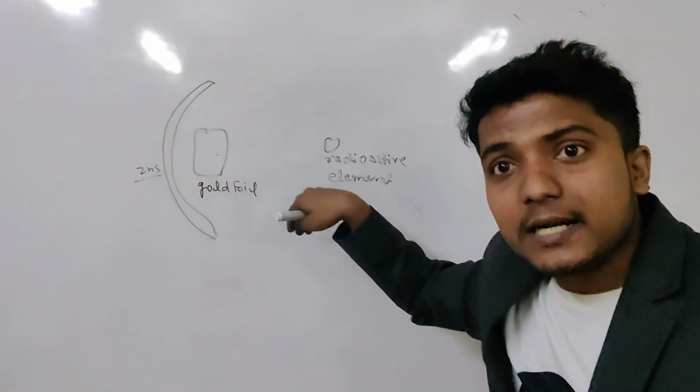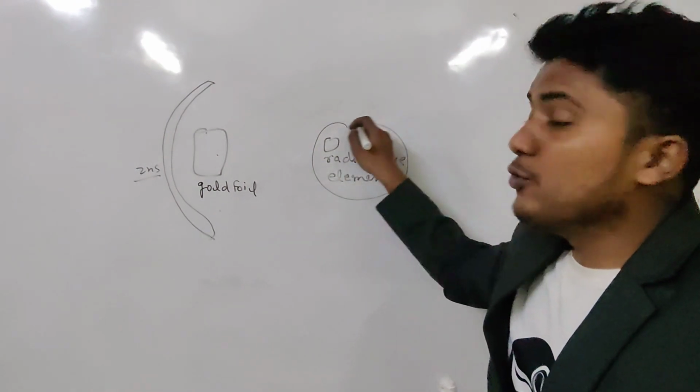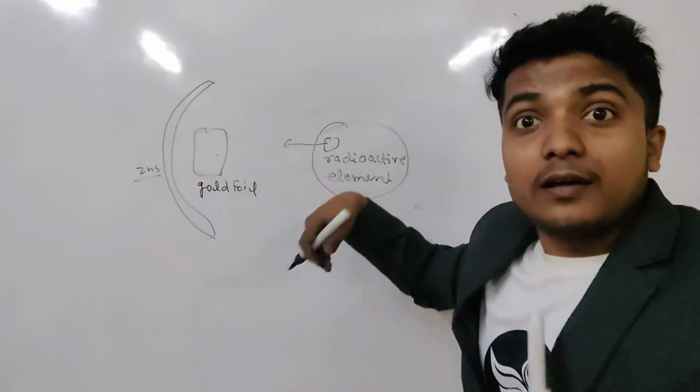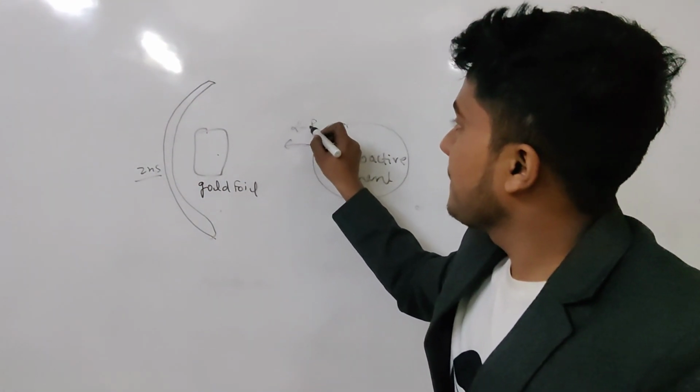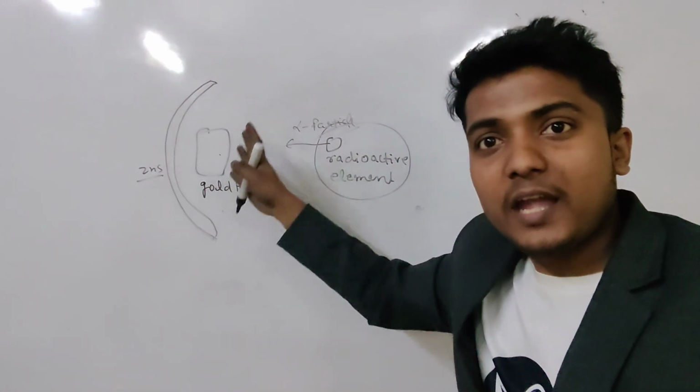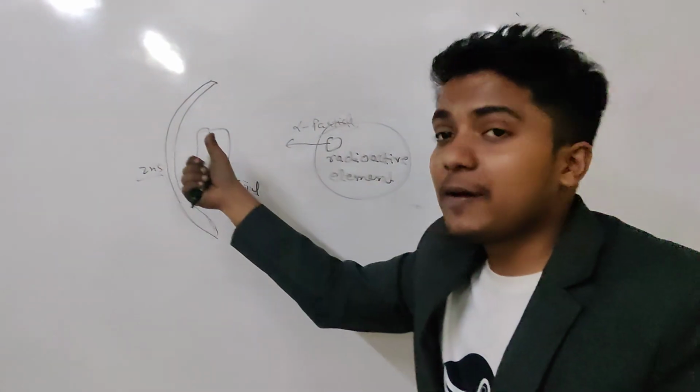In his experimental setup, Rutherford used a radioactive element that radiates alpha particles, and he used a gold foil and a fluorescent screen made up of zinc sulfide.